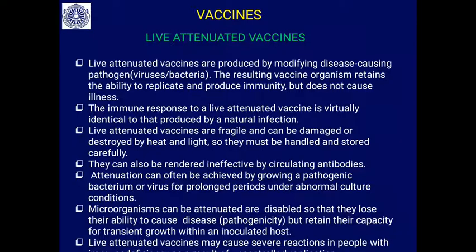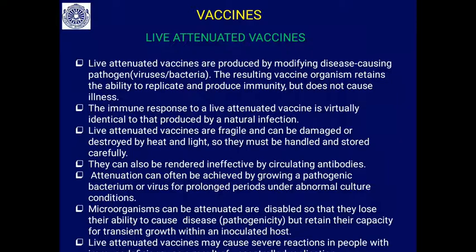Attenuated means disabled. Live attenuated vaccines are fragile and can be damaged or destroyed by heat or light, so they have to be handled very carefully. These live attenuated vaccines can also be rendered ineffective by circulating antibodies. So antibodies also inactivate this.